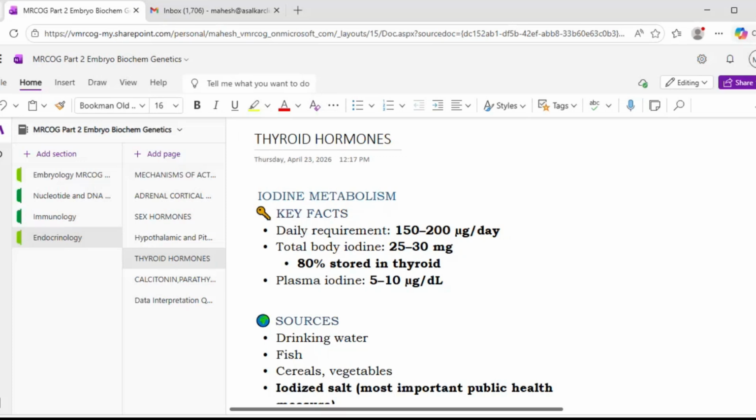So please listen carefully. The daily requirement of iodine is around 150 to 200 microgram per day. Total body iodine is around 25 to 30 milligram. 80% of iodine is present and stored in the thyroid. Plasma iodine level is around 5 to 10 microgram per deciliter.